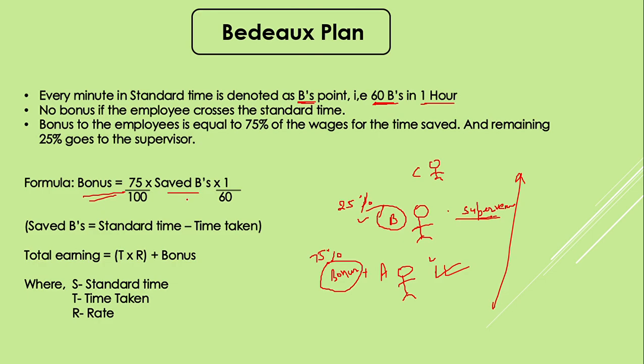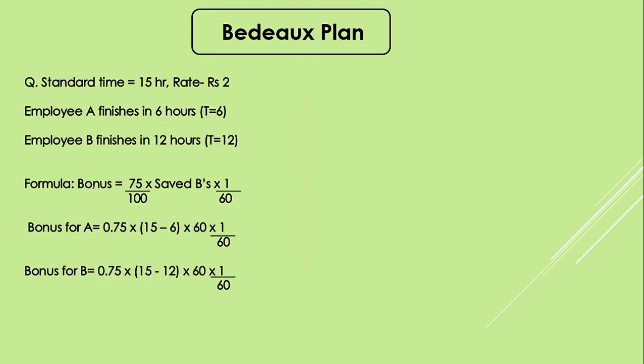Saved B's is standard time minus time taken, and this is total earning. We'll understand that by taking an example. Now we have an example where our standard time is 15 hours, rate is 2 rupees per hour, A finishes the work in 6 hours, B finishes in 12 hours. For bonus, we have the 75 by 100. This is the 75% that the employee will get, that we are talking about.